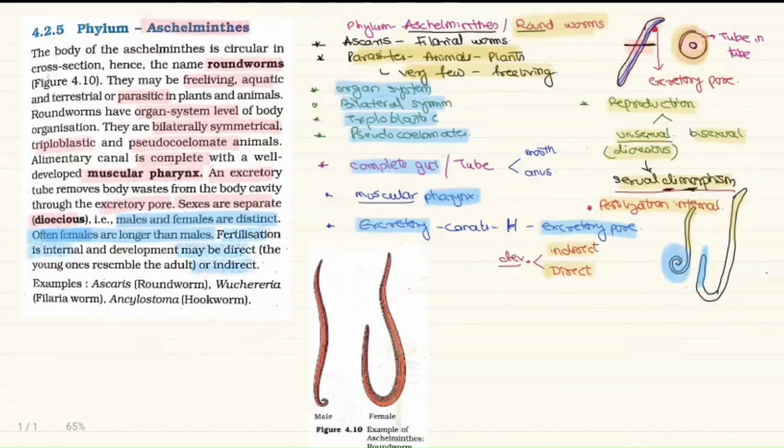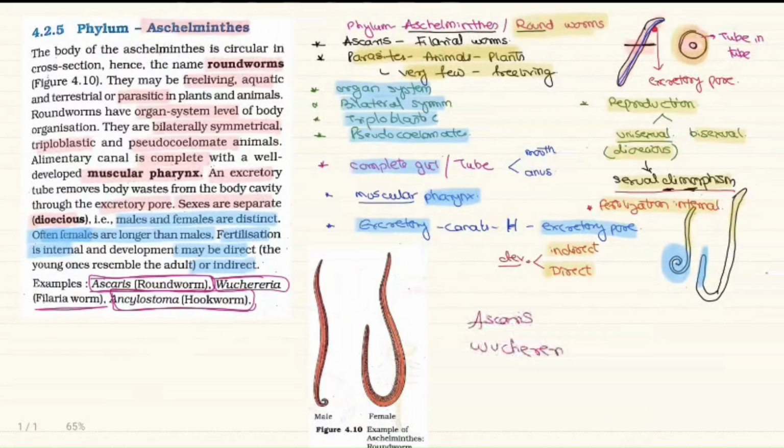Let's see the examples. The common examples are Ascaris, called the roundworm. Wuchereria bancrofti, called the filarial worm. And Ancylostoma is called the hookworm. So Ascaris, commonly called roundworm.